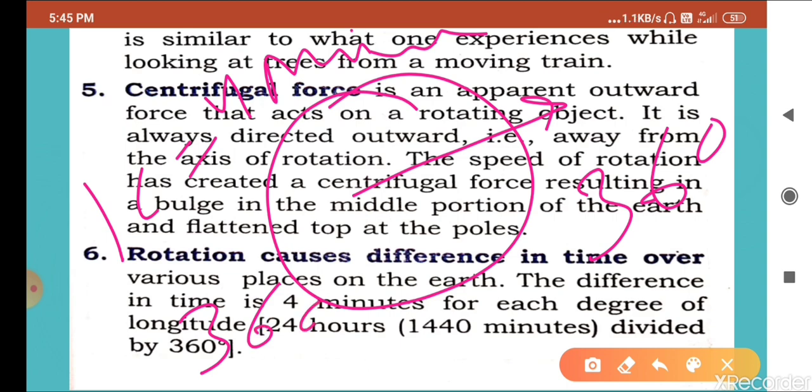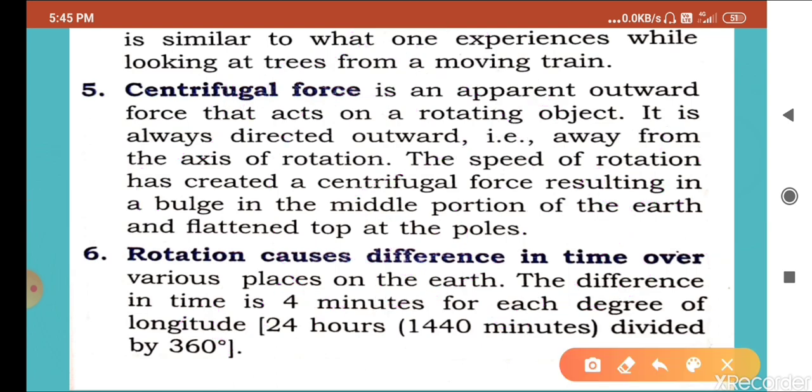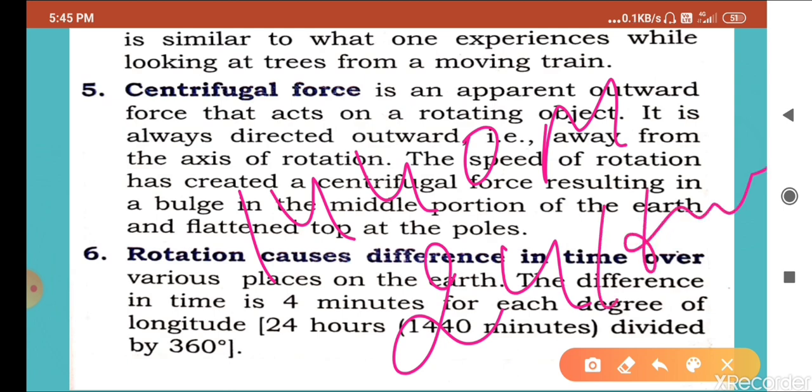So 360 multiplied by 4 is equal to 1440 minutes in total. If we change these 1440 minutes into hours, it comes to 24 hours, which has 12 hours of day and 12 hours of night.